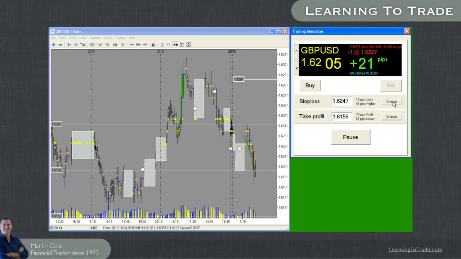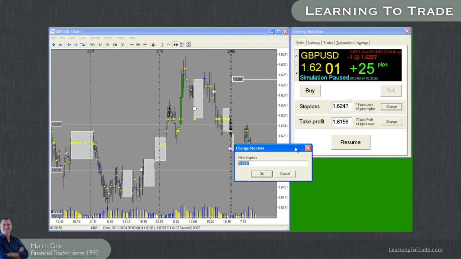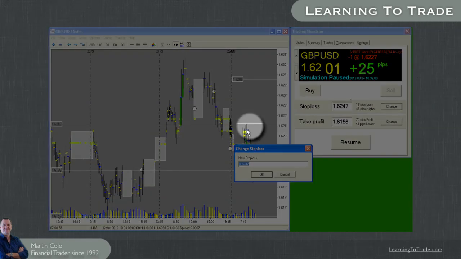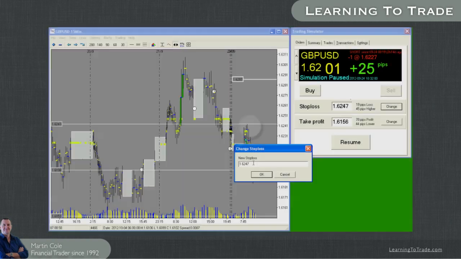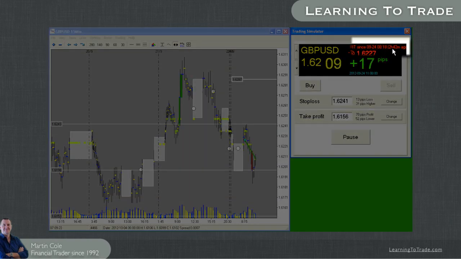So what I'm going to do is change that. I'm going to click on change, and it instantly goes into a pause, so we can change that. I'm going to have a look on there. So 62.41, we can see on this bar here. That would be a good place for a stop loss. So 62.41. It's now 2 hours and 40 minutes we've been in this trade.